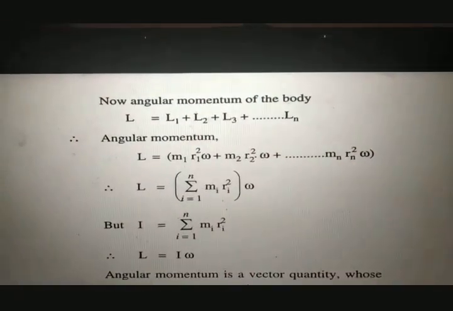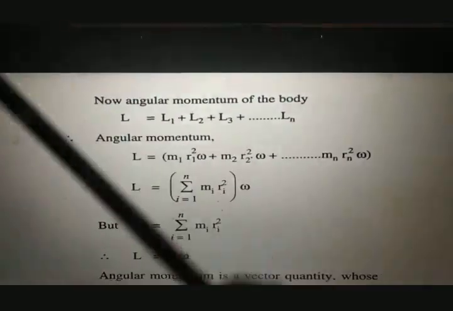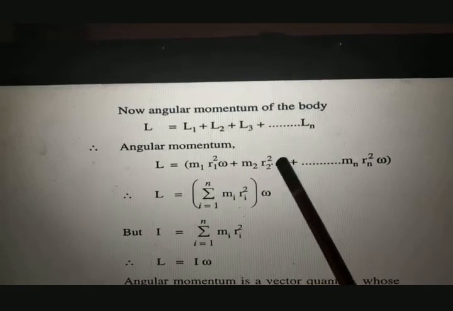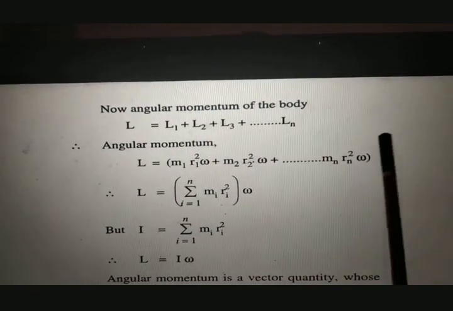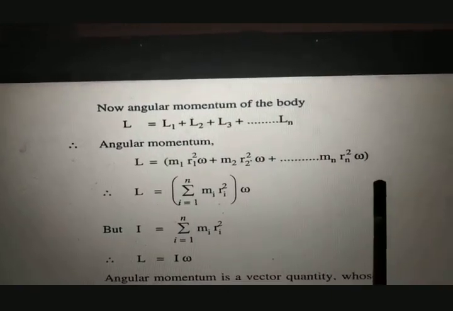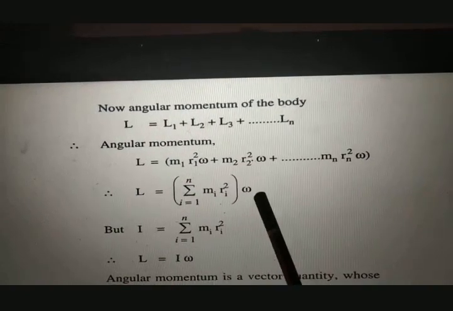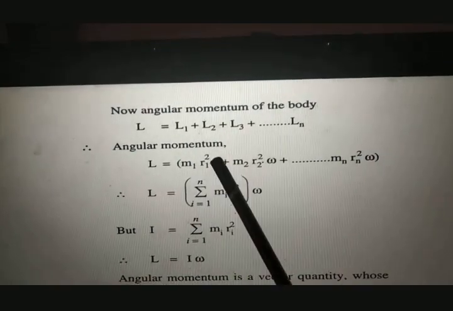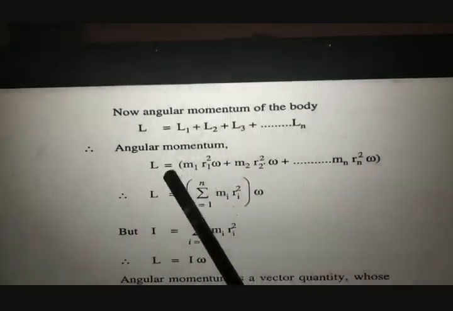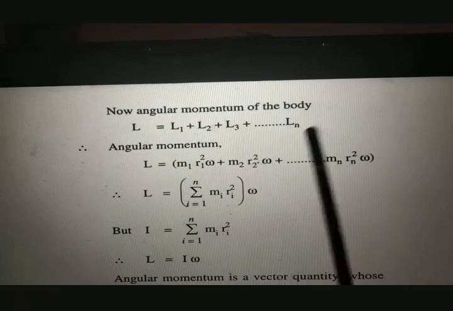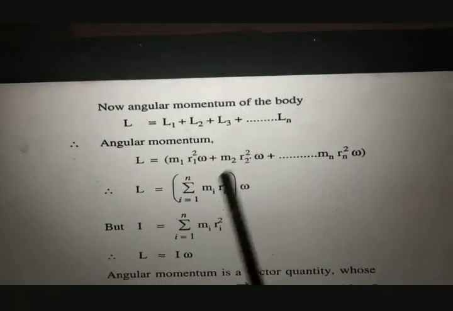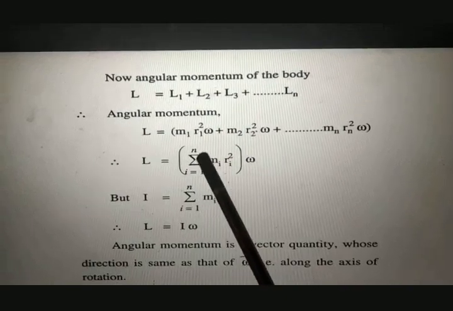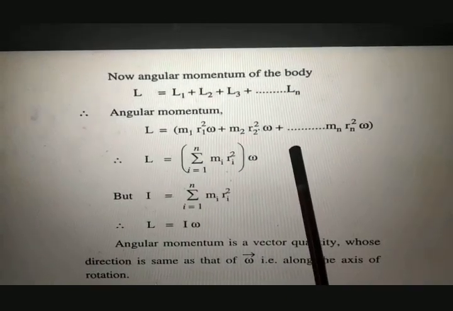So what you will get: angular momentum L is equal to, instead of L1, m1 r1 square omega plus m2 r2 square omega plus up to mn rn square omega. Now from this equation you can take omega common. What will remain is m1 r1 square plus m2 r2 square plus up to mn rn square. That term we can write as summation i from 1 to n of mi ri square, times omega.